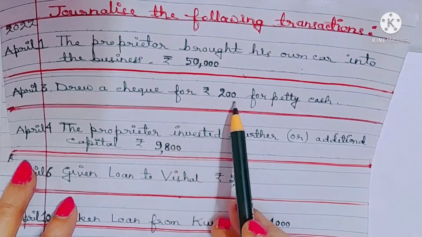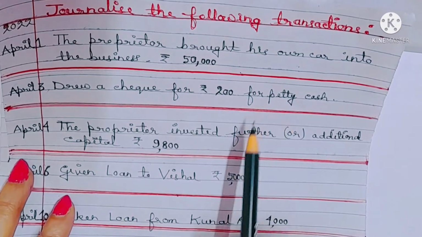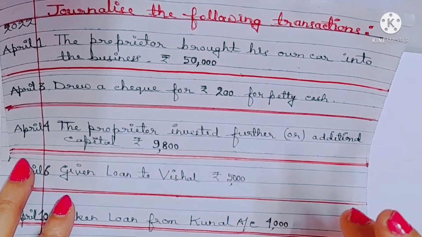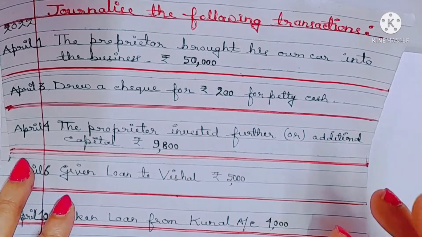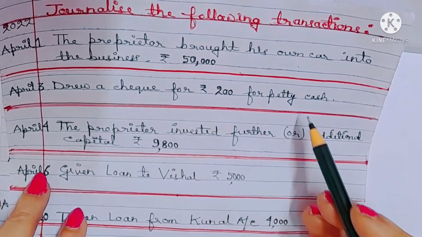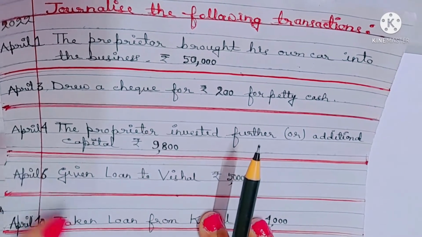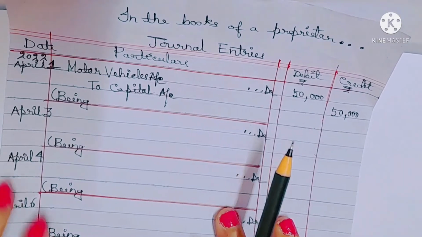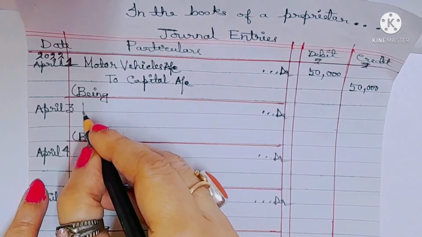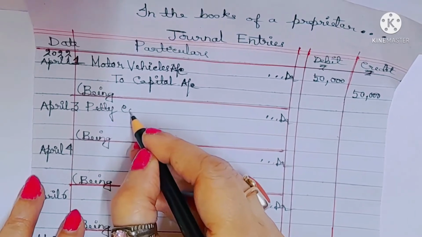Okay. What is the second transaction? Drew a check for rupees 200 for petty cash. What is petty cash? Petty cash means small amount of cash. So the proprietor is withdrawing small amount of cash from bank. Check means bank. So let's do it. Instead of cash, we'll write petty cash account.